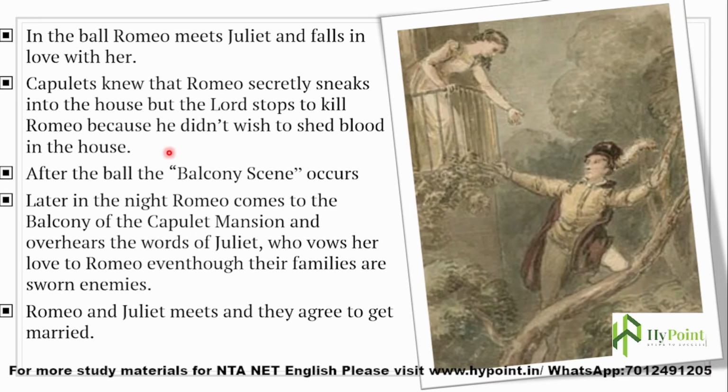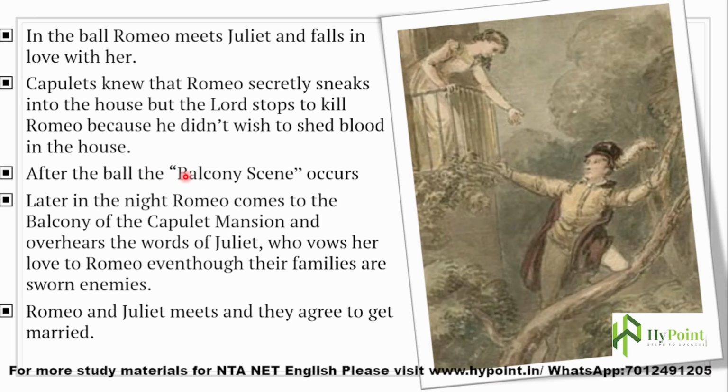The Capulets got information that Romeo secretly sneaked in to attend the ball, but they don't know that Juliet and Romeo have met and had some connection, and Juliet also fell in love with Romeo in that instance. After the ball, the balcony scene occurs.